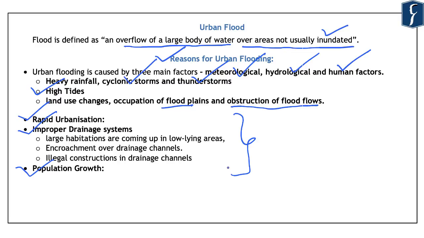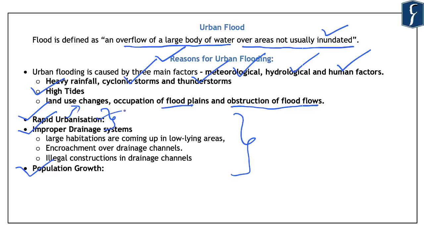Now, the population of the cities is increasing at an unprecedented rate, mainly driven by rural to urban migration. As the migration to the urban areas is increasing, it is leading to rapid urbanization, which is a result of in-migration as well as increased economic opportunities in the urban areas. Because of rapid urbanization, there is change in the land use.